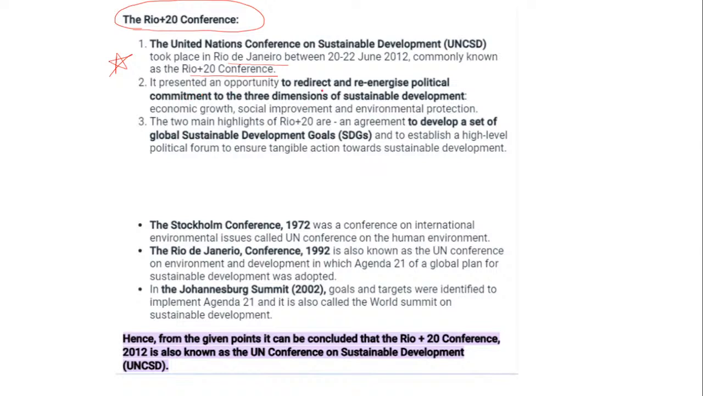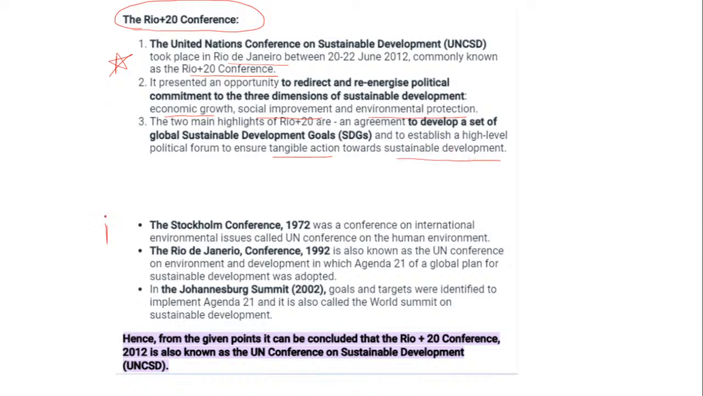It presented an opportunity to redirect and re-energize the political commitment to the 3 dimensions of sustainable development. Now, what were the 3 dimensions? That was economic growth, social improvement, and environmental protection. So this was basically for these aspects. The 2 main highlights of Rio 20 were to develop a set of global sustainable development goals and to establish a high-level political forum to ensure that tangible actions, the actions which are seen, are taken towards sustainable global development.